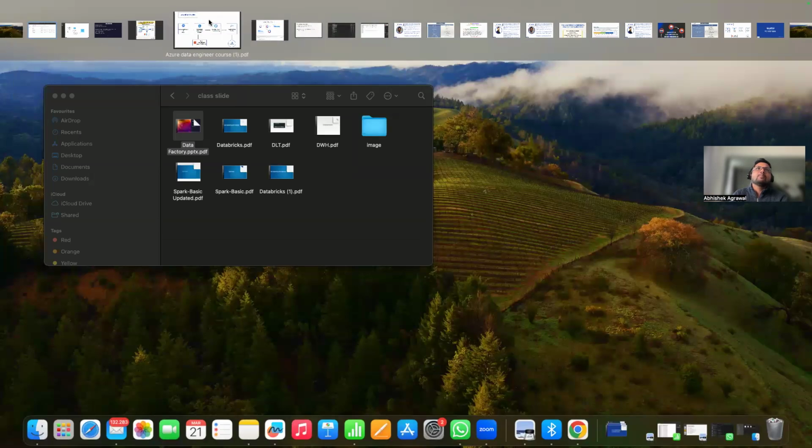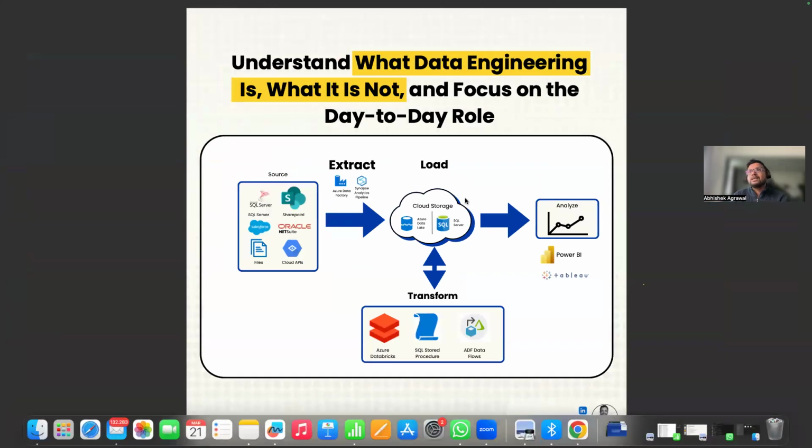So the data engineer's job is to do the extraction part, meaning move the data from one point to another. Suppose I want to move my luggage from one point to another. You need a porter application which can do that, or a taxi which can do that, right? Similarly, if you want to move the data from point A to point B, you need Data Factory in Azure which can do that, or Synapse Analytics, or Fabric. So data extraction from source to load will be done by Data Factory, and the data engineer will be using Data Factory to do that, right?